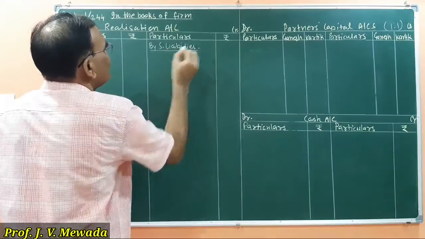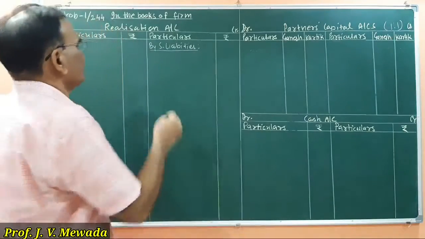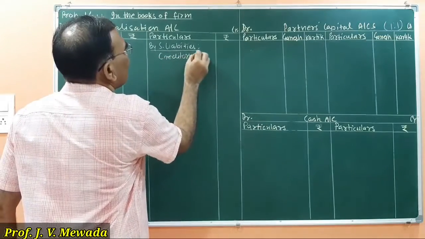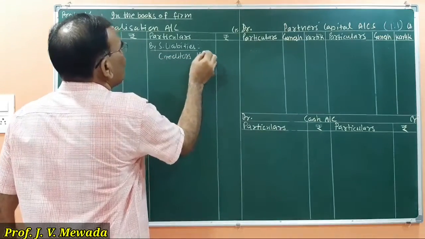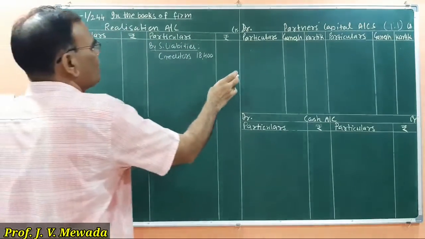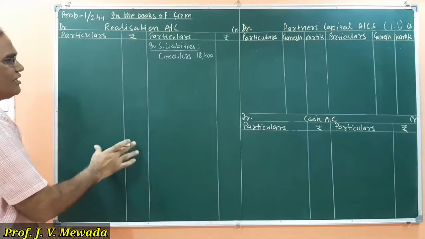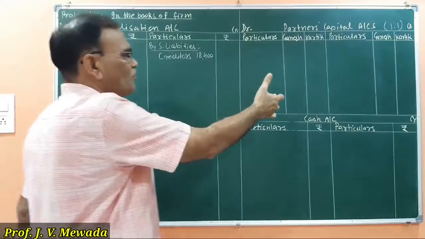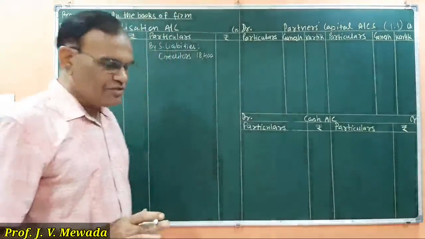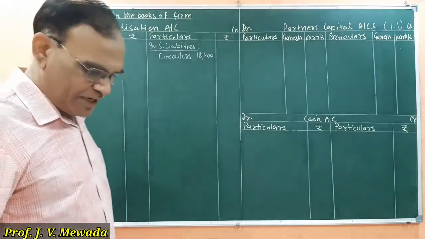You have to make two columns, an inner column and an outer column. Because of spacing problems, I am making just one single column here. For partners, we have two partners, so two columns. And for cash, we have a single column only. So you have to remember that. One more column we will be preparing, which I am not preparing here.